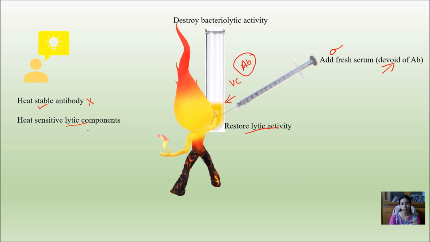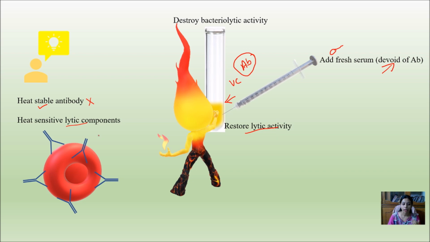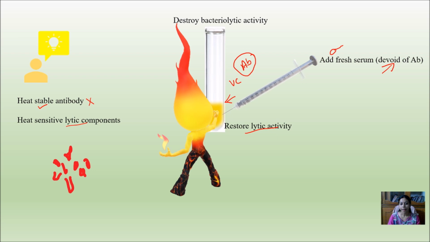And this lytic component, he experimented on the blood, and what he found was that when he covered the RBC with the antibodies, the red blood cells also underwent a lytic process, or broke down into smaller parts. It means that to undergo lysis of any cells, there is a need of antibody and some lytic component.